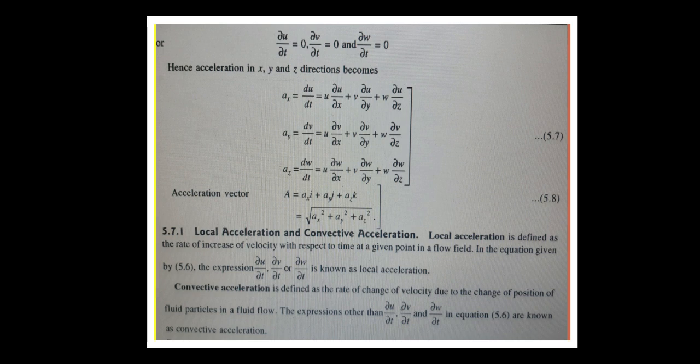It is defined as the rate of increase in the velocity with respect to time at a given point.